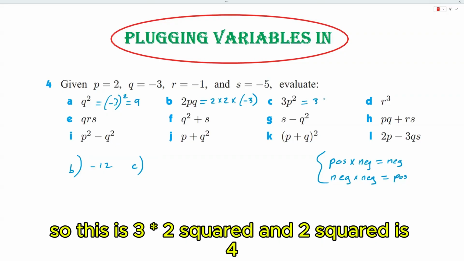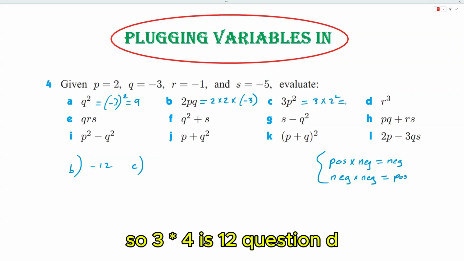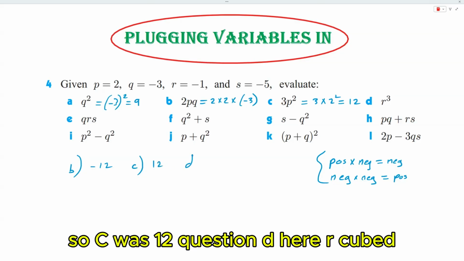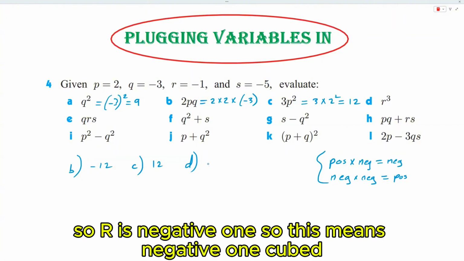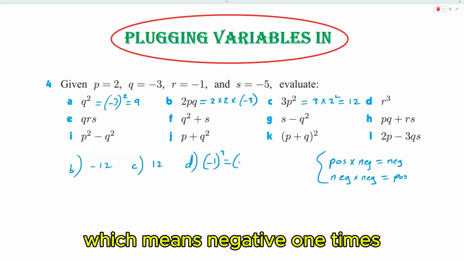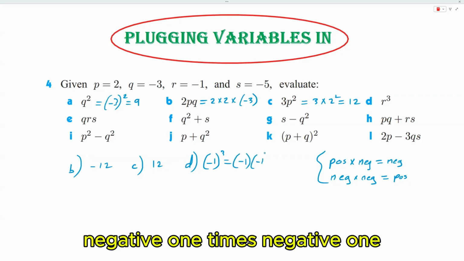So this is 3 times 2 squared, and 2 squared is 4, so 3 times 4 is 12. Question D, so C was 12. Question D here, R cubed. So R is negative 1, so this means negative 1 cubed, which means negative 1 times negative 1 times negative